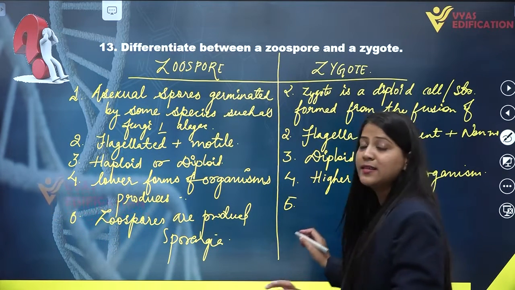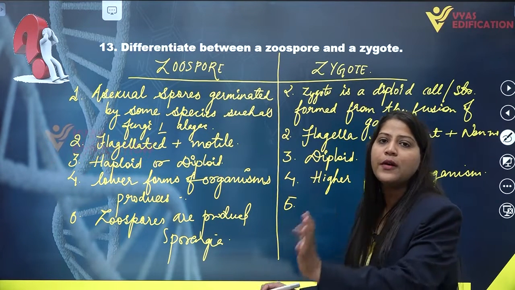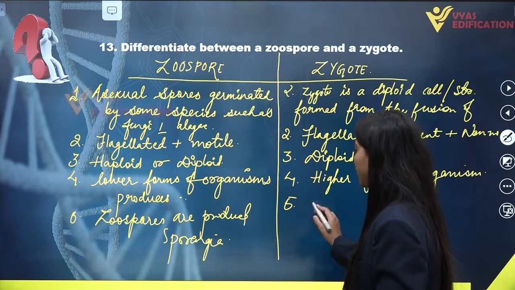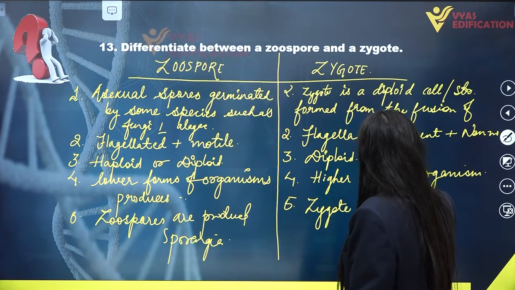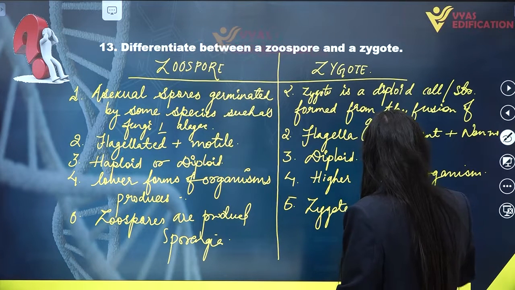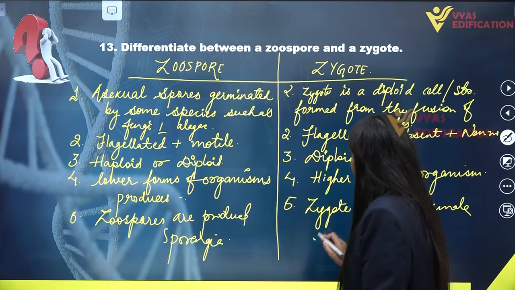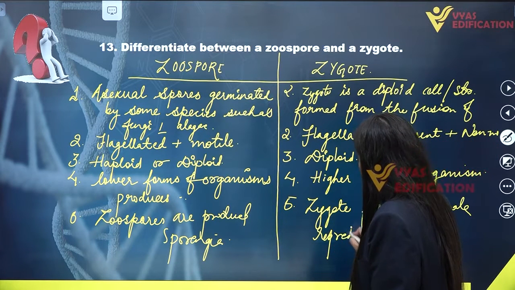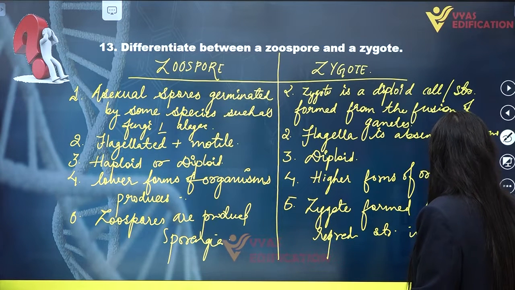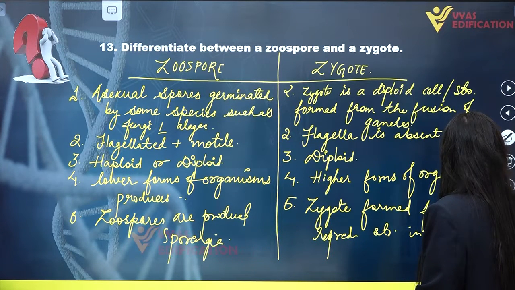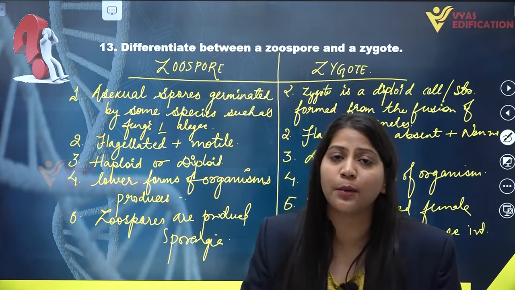Zygotes are formed inside the female reproductive structure in case of internal fertilization, by the fusion of two different types of gametes.